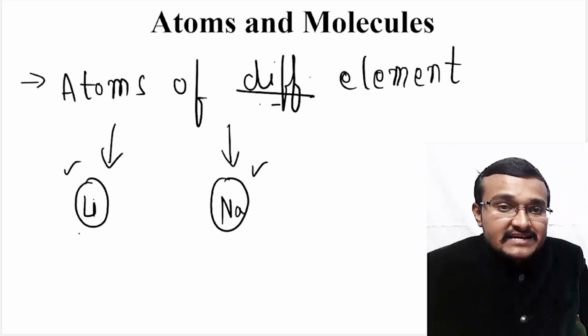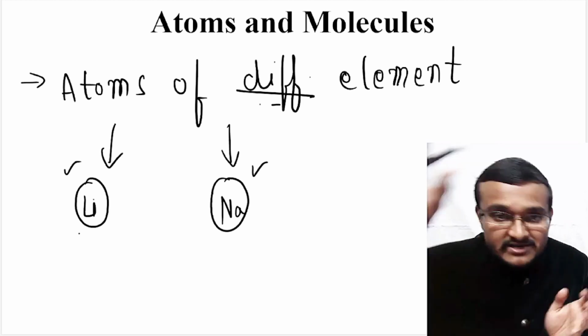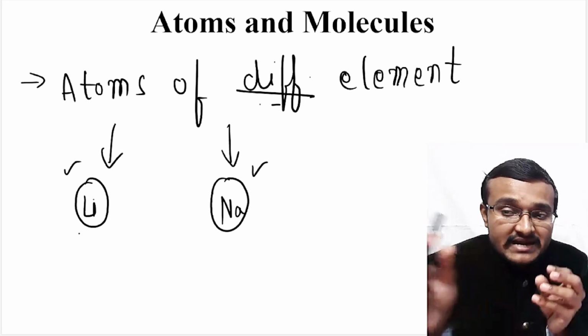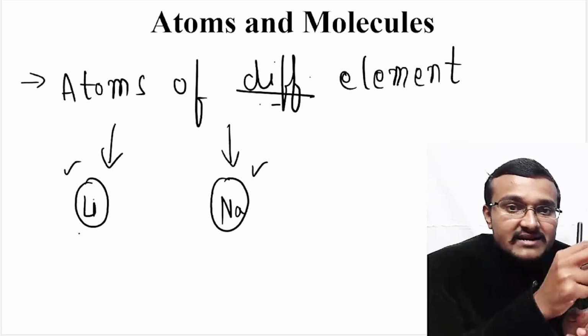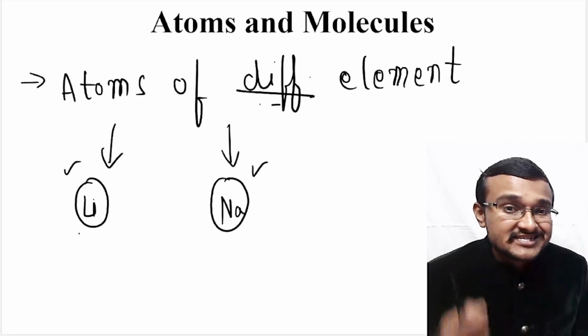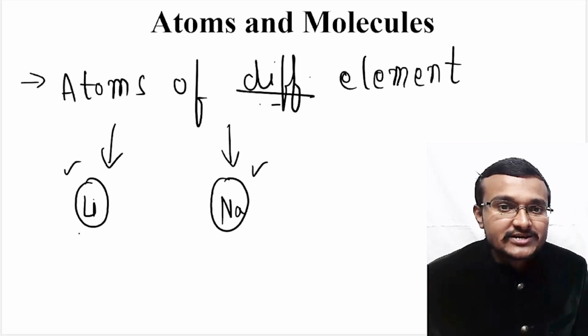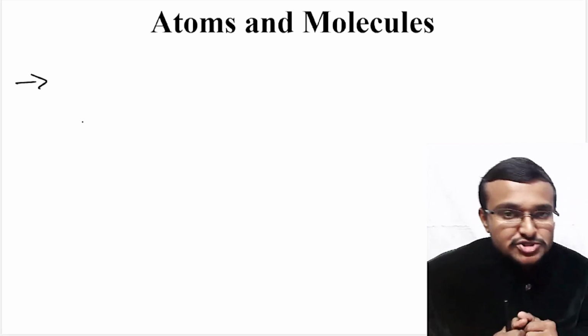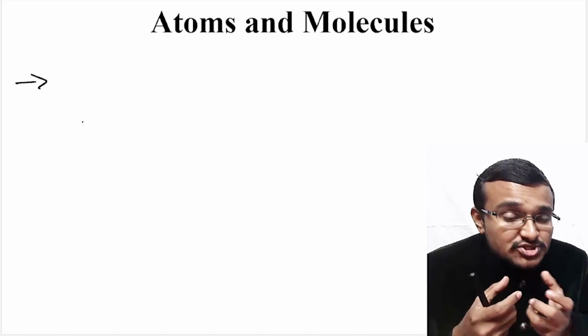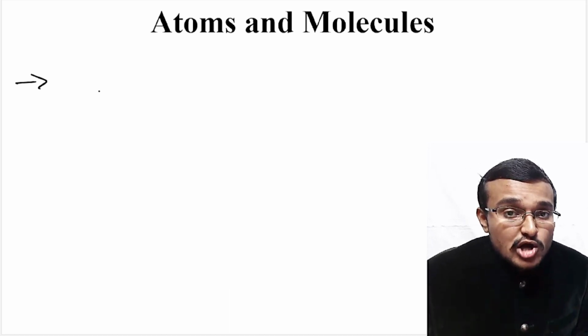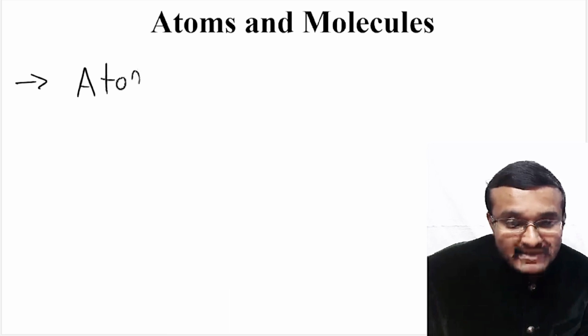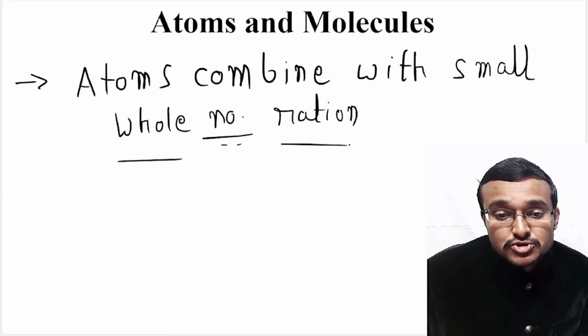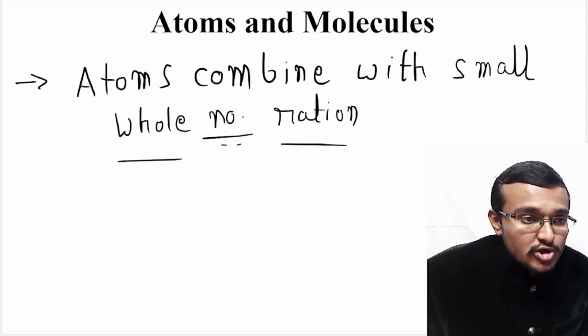But if you are considering atoms of two different elements, then atoms of each element will have different mass. So this is actually the fourth postulate of Dalton. Coming to the fifth postulate, atoms will combine in a small whole number ratio. So what do you mean by small whole number ratio?